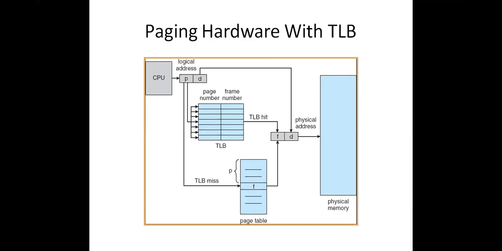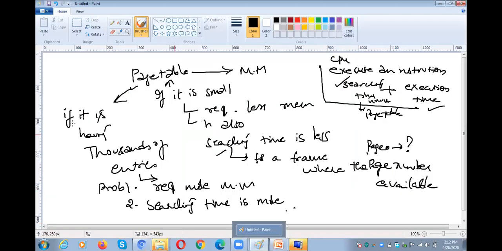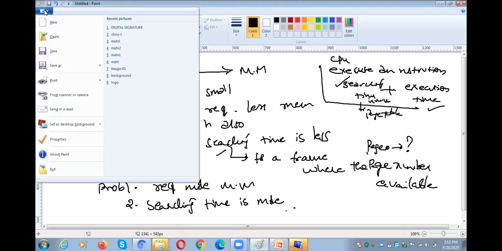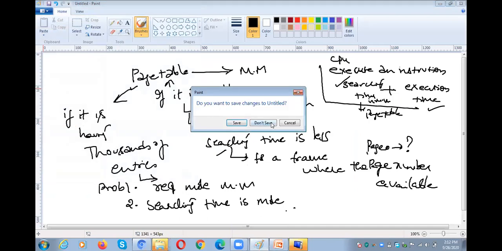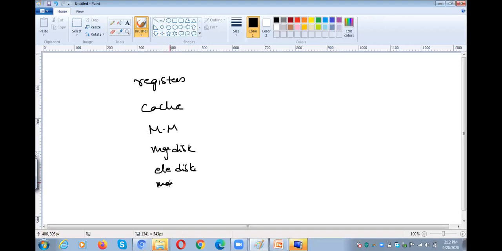Okay, so again I would like to explain with the help of paint. This is the memory hierarchy: registers, and then cache, and then main memory. After that, magnetic disk, electronic disk, magnetic tape, and the last one, optical disk.